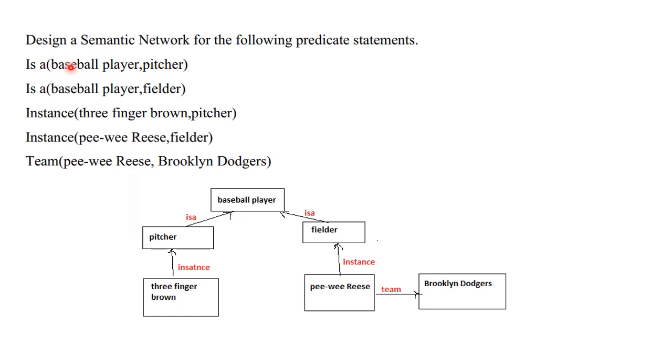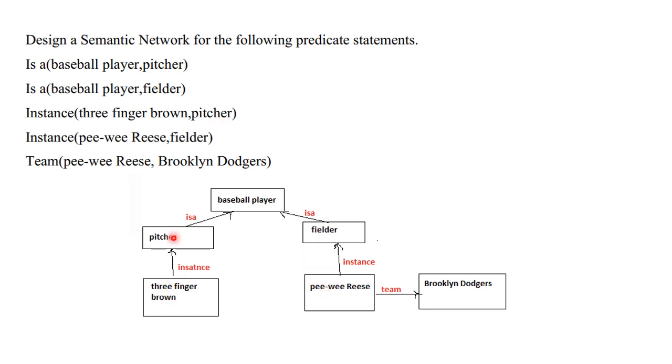Here, pitcher is a baseball player. Pitcher is one node, another node is baseball player, and the relation is is-a. Fielder is a baseball player. Three Finger Brown is a pitcher.